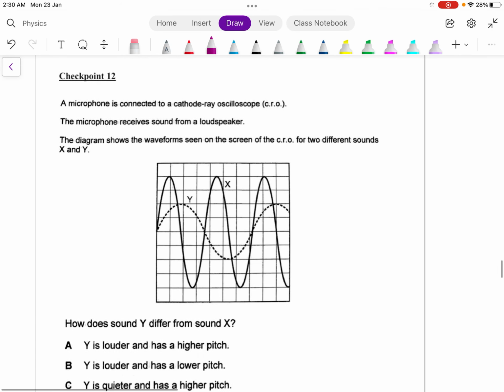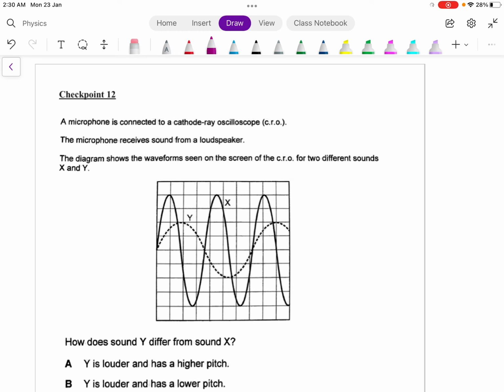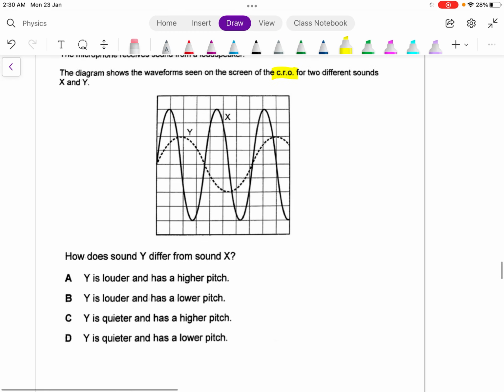Now I move to checkpoint 12. Checkpoint 12 is another O-level question. We have this diagram that shows the waveform seen on the screen of a CRO. A CRO is just an instrument to measure your wave profile. How does sound Y, the dotted line, compare to sound X, the solid line? Sound X is definitely louder. What about the pitch?